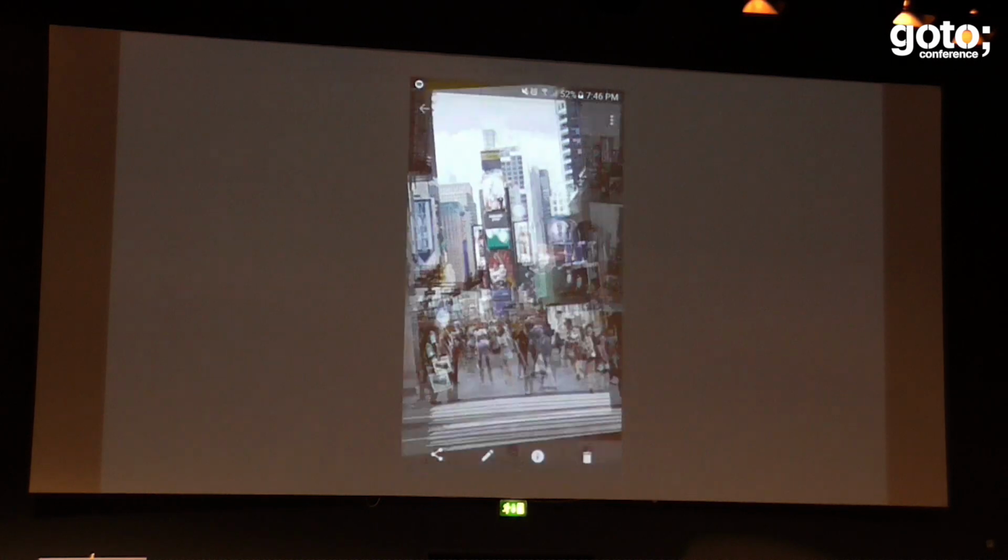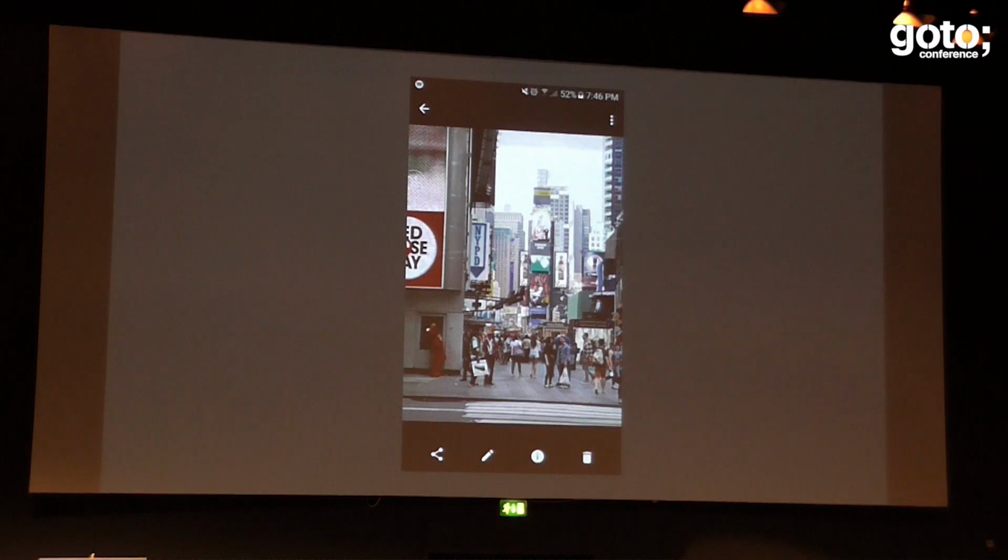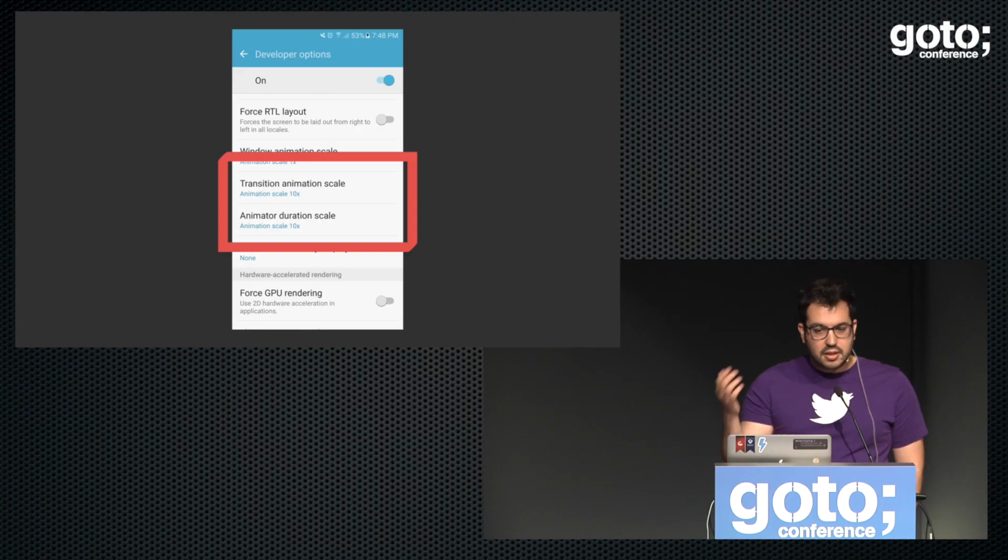So there is one layer, two layers, and then full screen, right? I'm really bad at pinch to zoom, as you can see. I'm not really accurate, but anyway, that's how it works. It's super smooth. It has three levels of zoom, and then it goes to full screen. And as you can see, the user is able to control the transition to full screen, which we were saying shared element transition can't do. It's a limitation.